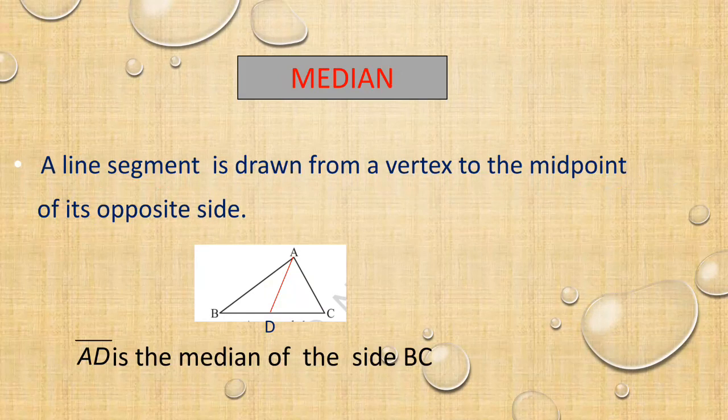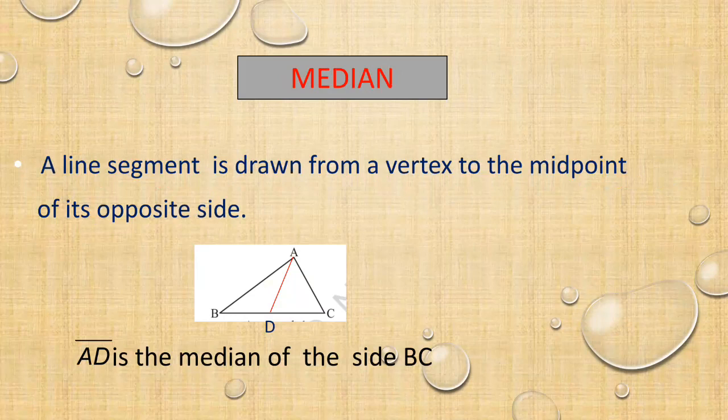If you take a vertex at the top and draw a line segment from the top to the bottom, that is the base. If that line intersects at the midpoint, we can call that line segment a median. I repeat, when we draw a line segment from a vertex to the opposite side, if that line segment intersects in the middle, that is the midpoint, we can say that line segment is a median.